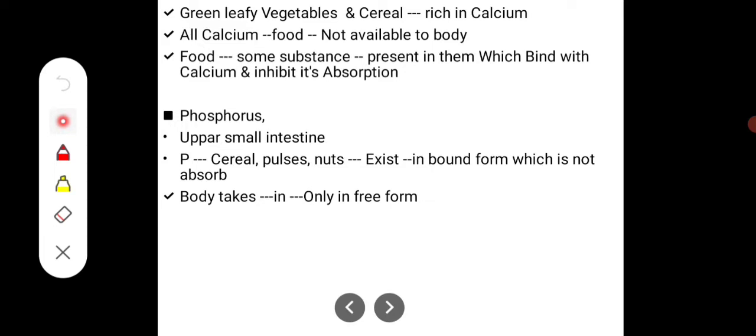Then the absorption of phosphate. How is phosphate absorbed? From the upper part of the small intestine. The phosphate present in cereals, pulses and nuts exists in a bound form which is not absorbed. The body takes the phosphate only in a free form.